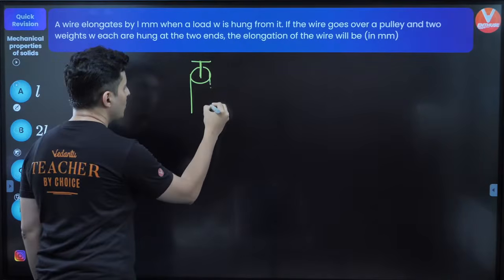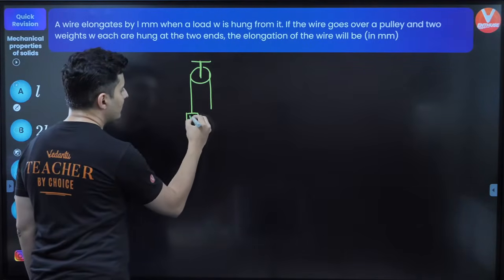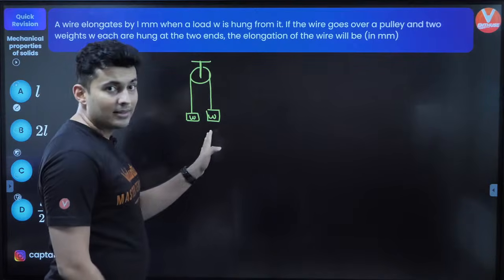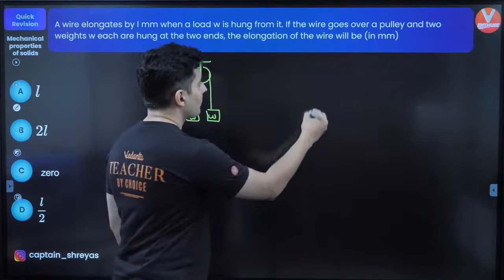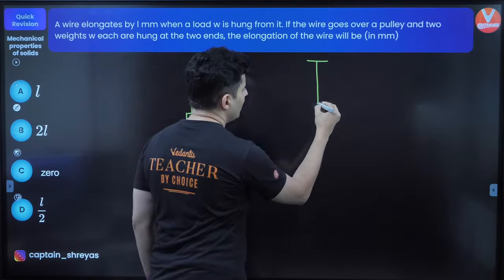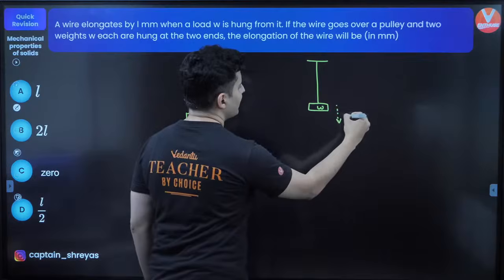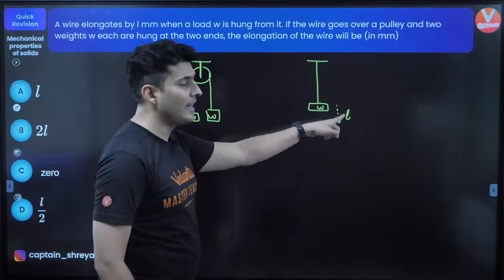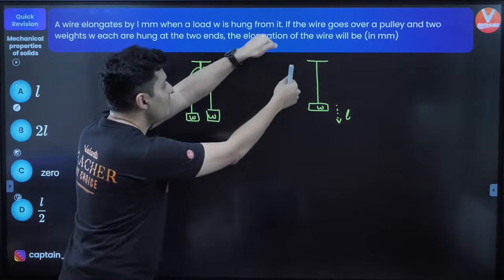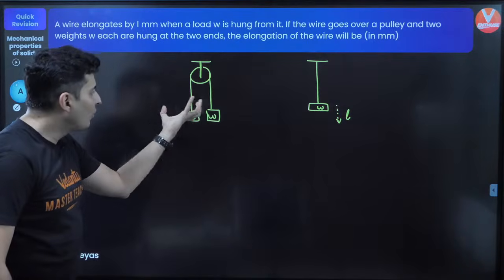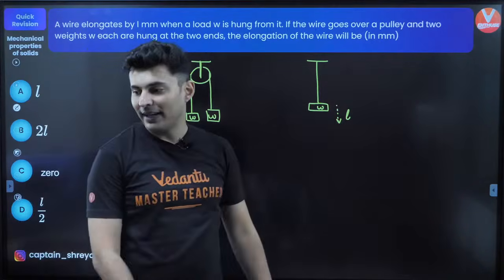So there is a pulley. You have hung two weights W each. The question is, what is the elongation? In the first case, there was the same wire and you had attached W weight. The elongation was L. If you take the same wire and put two weights over this pulley, then what will be the total elongation of the wire?